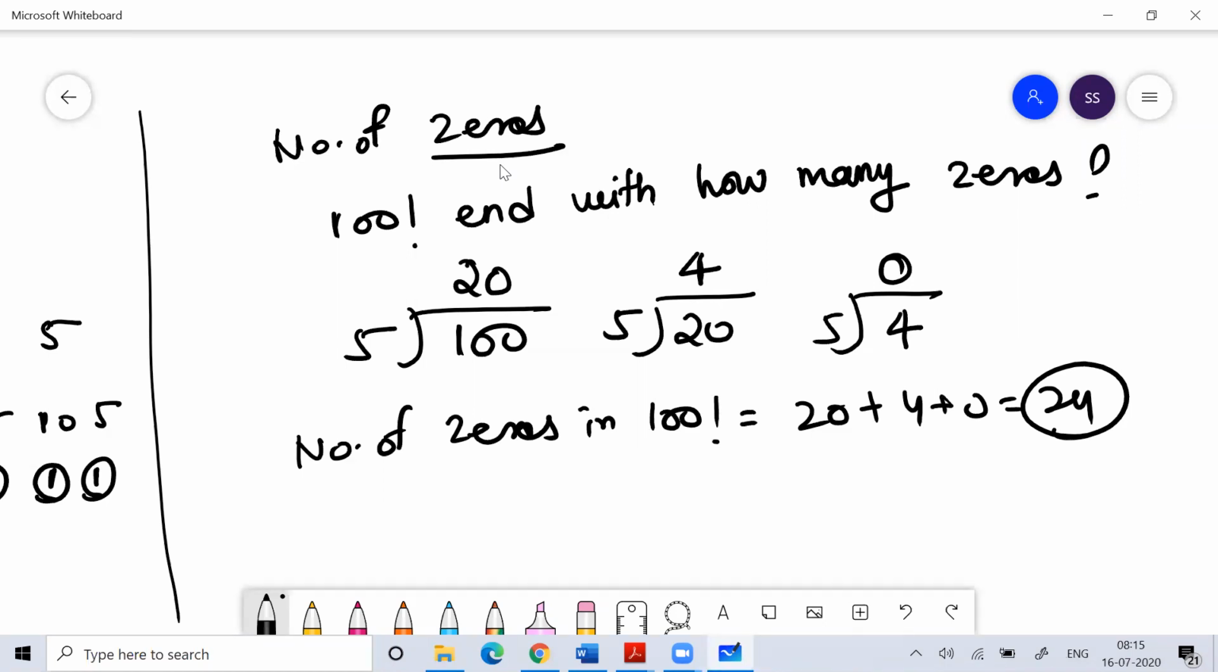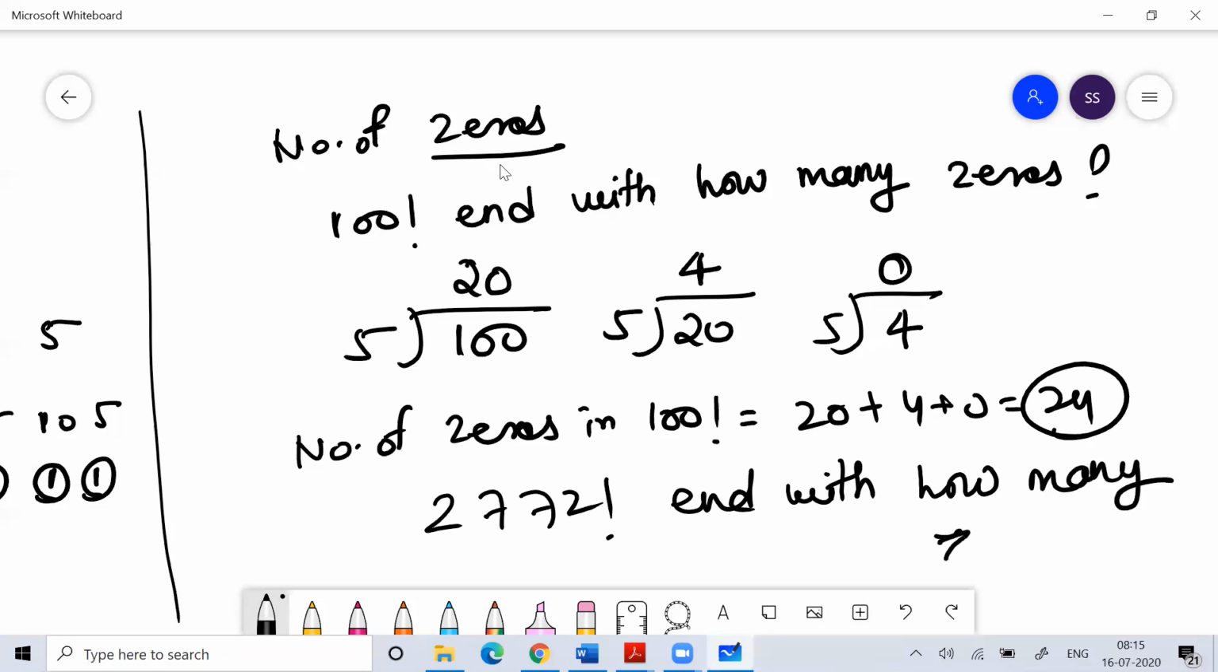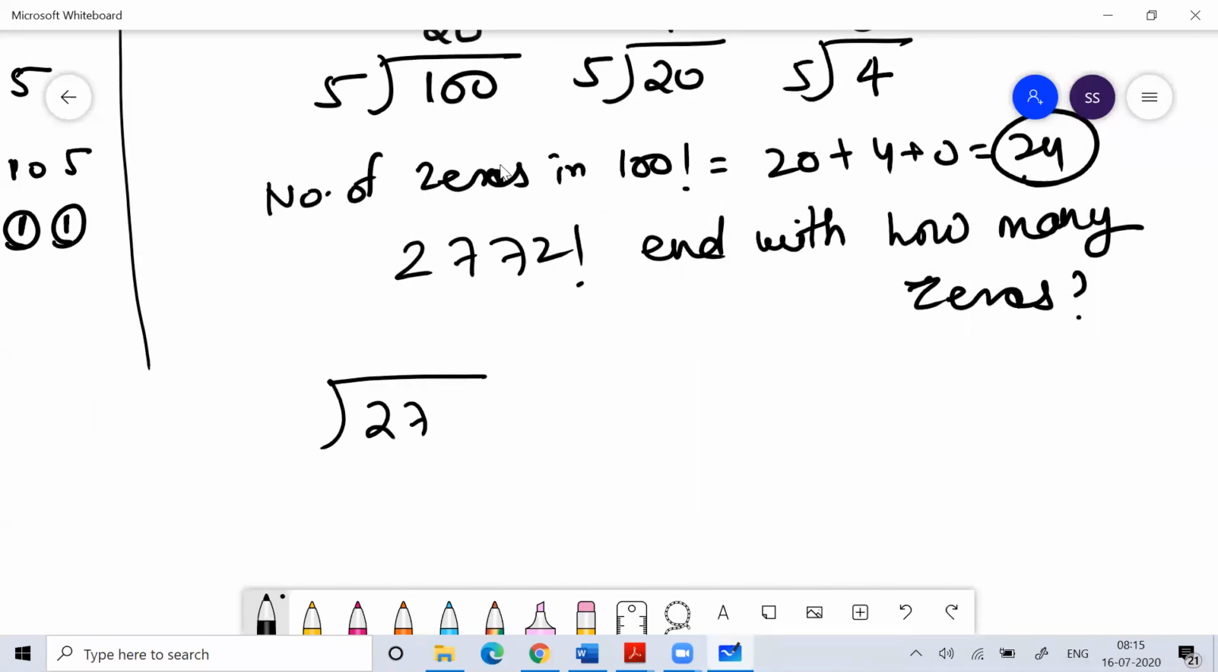Whatever number, if I ask you, 2772 factorial ends with how many zeros? So what is the shortcut formula? Divide 2772 by 5, get the quotient. What is the quotient you get? 27 means 5, 22 means 4, so the quotient is 554.